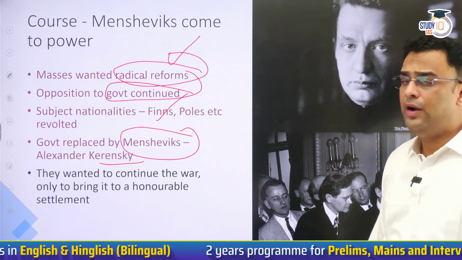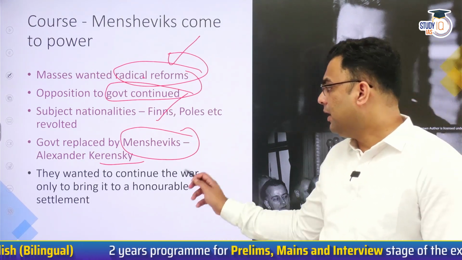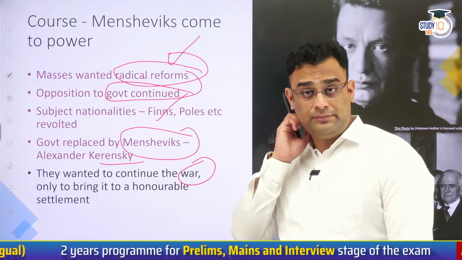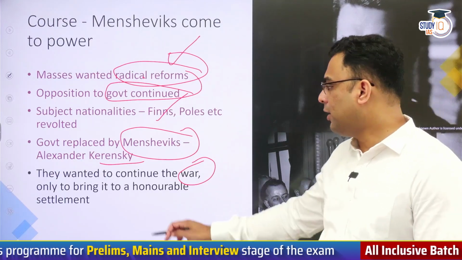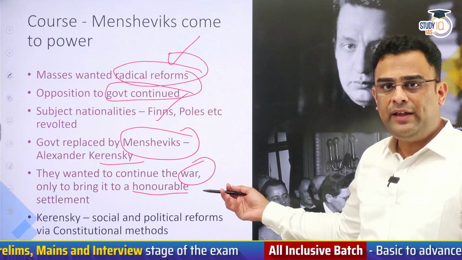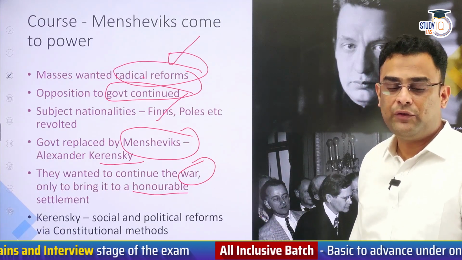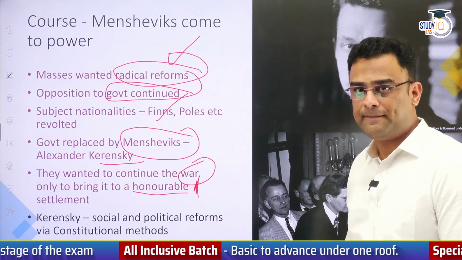Alexander Kerensky was a moderate communist and he had his own set of agendas. He wanted to continue the war, not stop it, but not for the sake of winning it. He wanted to fight to have an honorable settlement to the war. Settling right away would have given the Germans an upper hand. So he wants the war to go on till they get an honorable settlement.